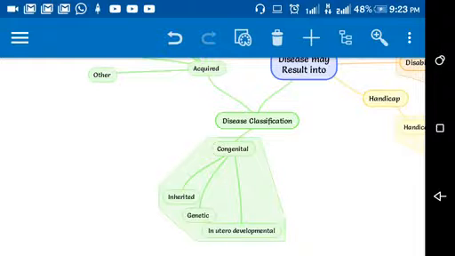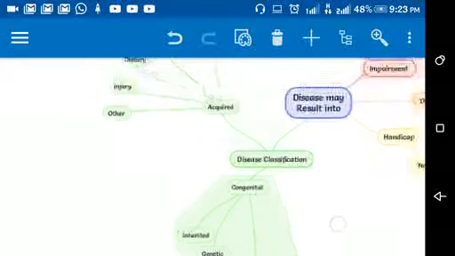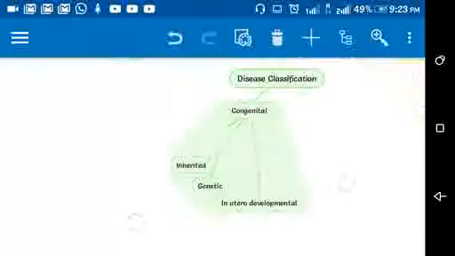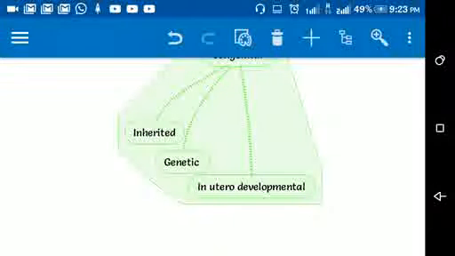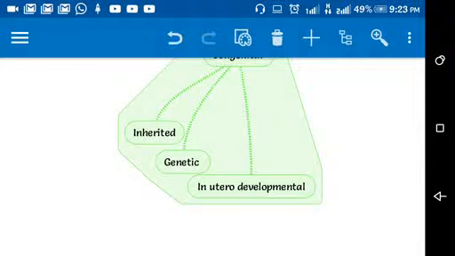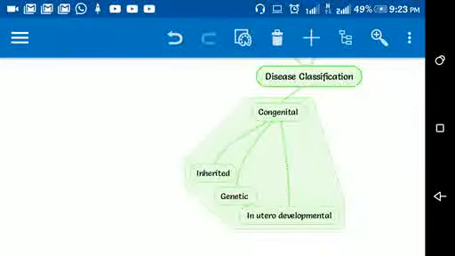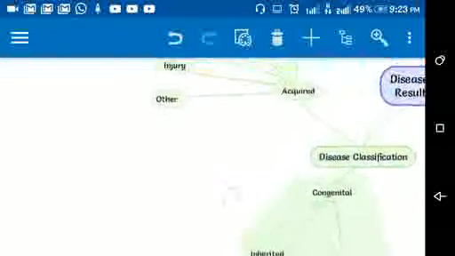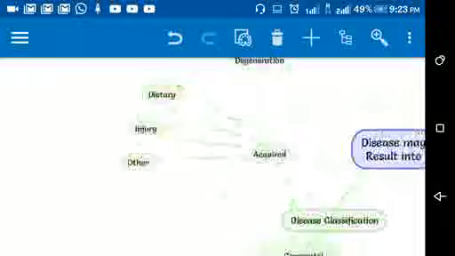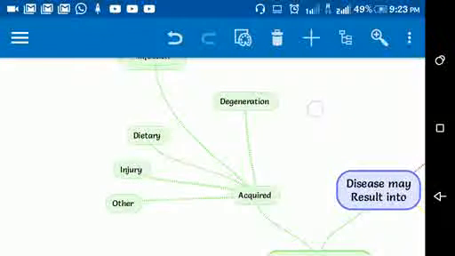And in utero developmental diseases, anything which altered the normal development of the human baby inside the womb, also comes under congenital diseases, because this is also happening before birth of the child.